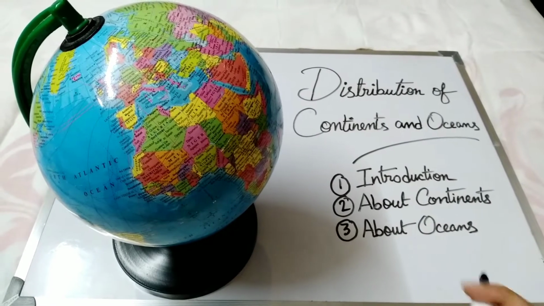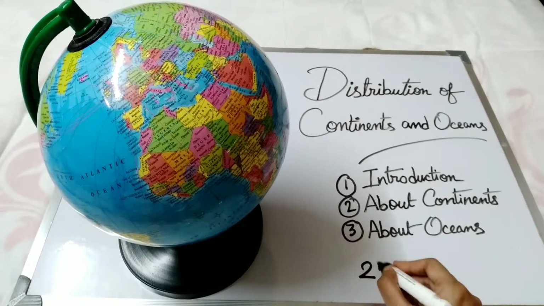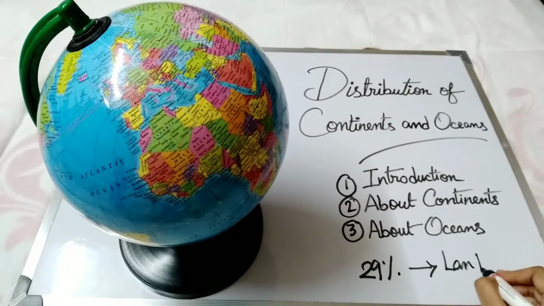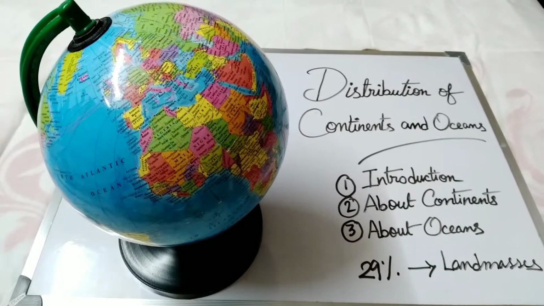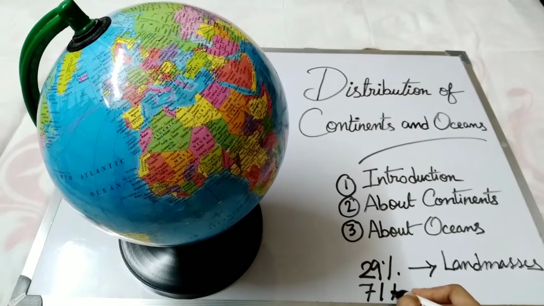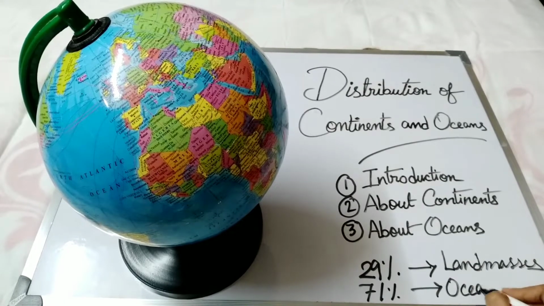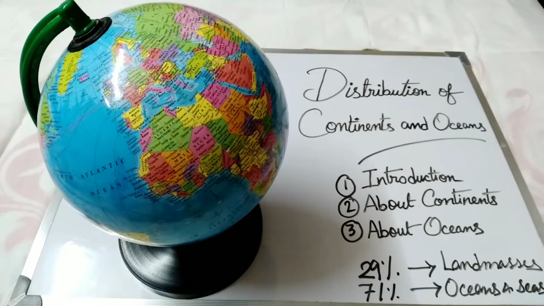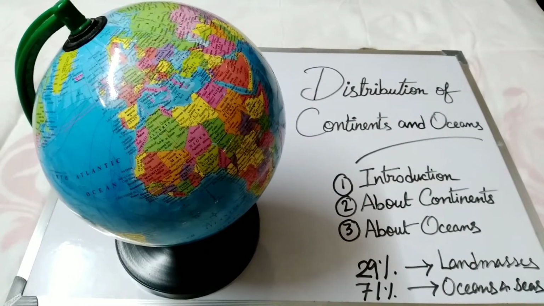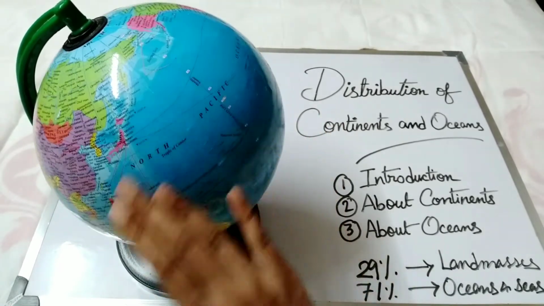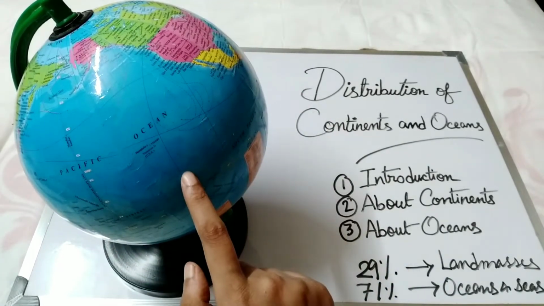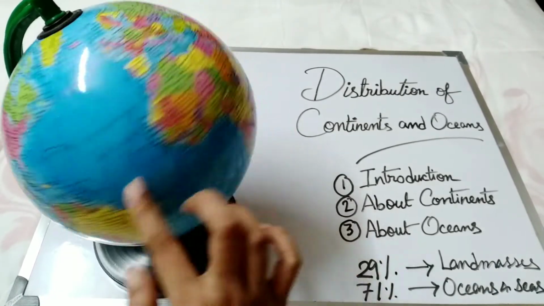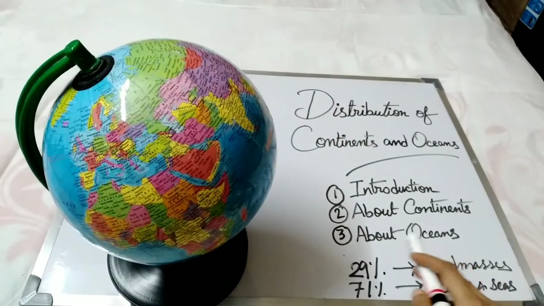That means our Earth's surface has 29% covered with land masses, while 71% is covered with the oceans and seas. You can see in this globe that most of the part is colored in blue. That means 71% is oceans in our Earth, and 29%, these colored portions, indicate the land masses. Next one is about continents.